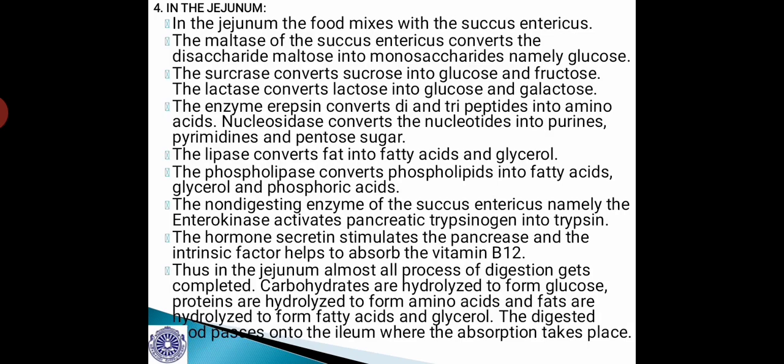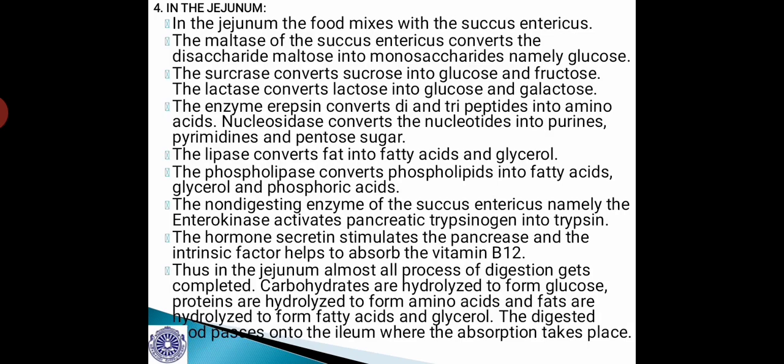So, these are the three main enzymes present in the intestinal juice, which play an important role in the digestion of disaccharides mainly. Hence, these three enzymes, sucrase, lactase, and maltase, are referred to as disaccharases.